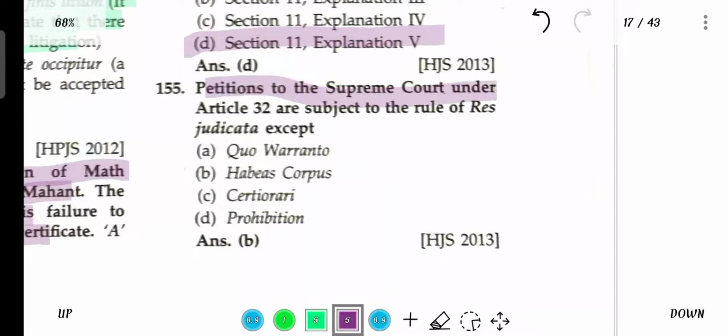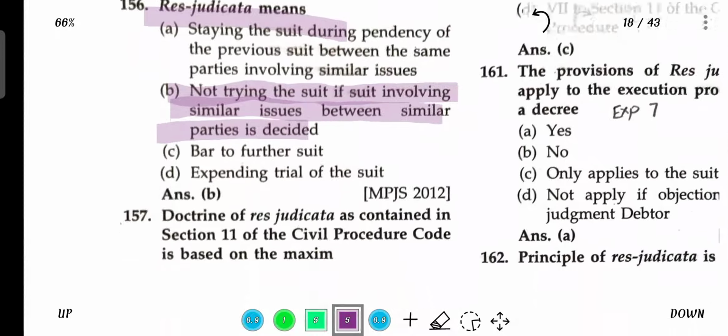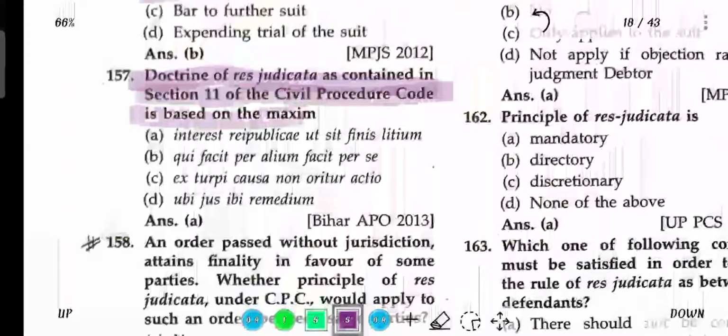A petition to the Supreme Court under Article 32 is subject to the rule of res judicata, except a writ of habeas corpus. Res judicata means the court will not try a suit if the suit involves a similar issue between similar parties already decided. The doctrine of res judicata contained in section 11 of CPC is based on the maxim interest reipublicae ut sit finis litium.